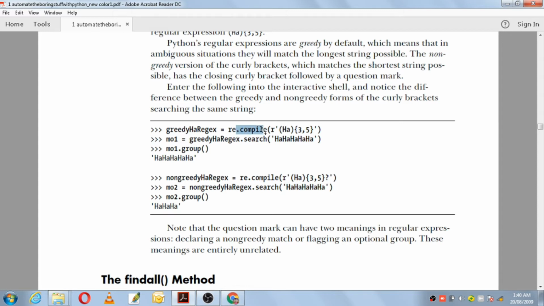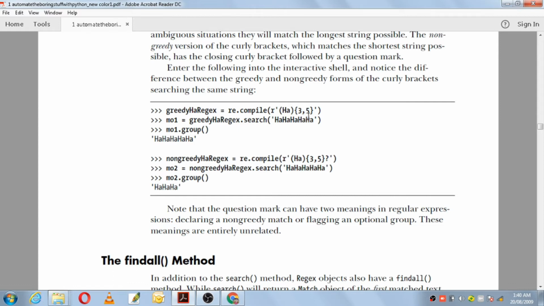The compile method will create an object of this pattern, that is the ha group followed by 3, 5. So it will match either 3, 4 or 5. In the search you give the text which you want to search, which is 5 times ha. It will return a match object, and the match object will call another function called group and will return the longest string possible, that is all 5 has. Although it is 3, 4, 5 and it is the same, it should have returned 3 or 4 instead of 5. So this is known as the greedy version of curly brackets.